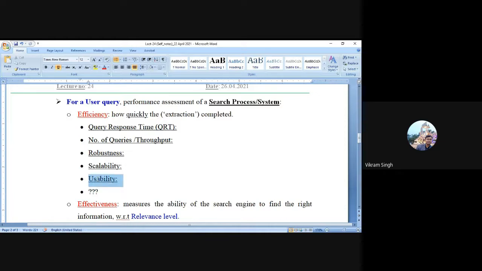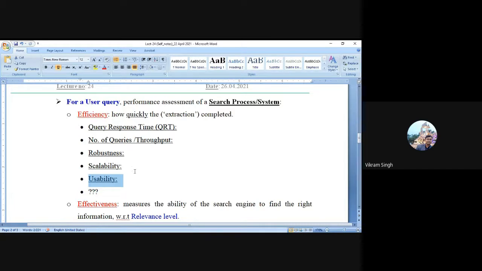Similarly, usability is a subjective, qualitative assessment. Usability is about how easy the system is to use. So you can call a survey, or ask the users to provide qualitative indicators or qualitative data through which you can evaluate the system's usability.